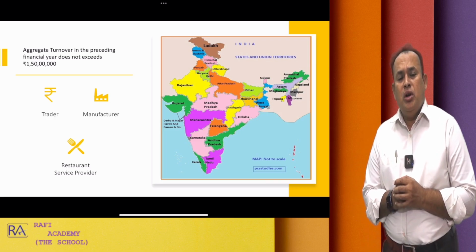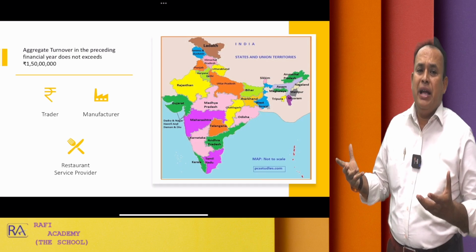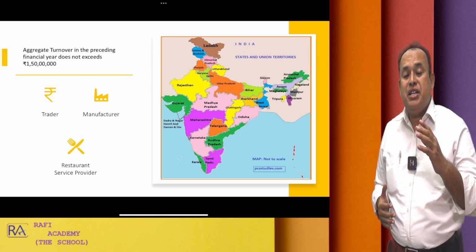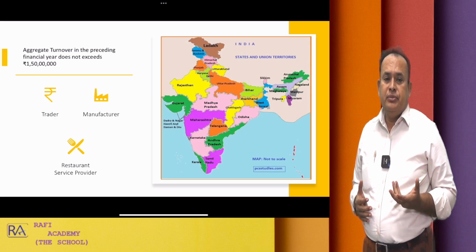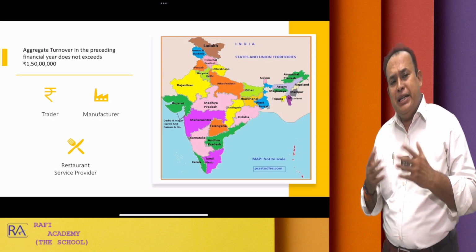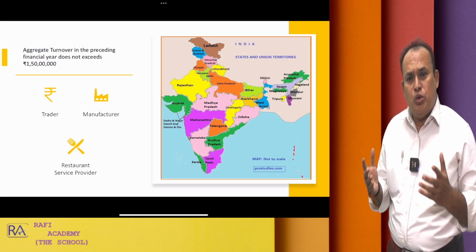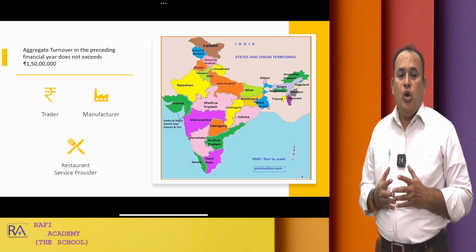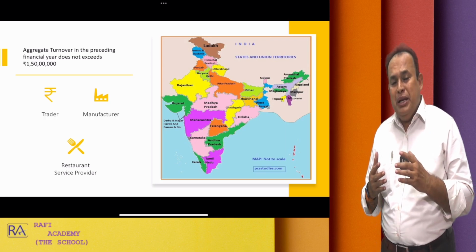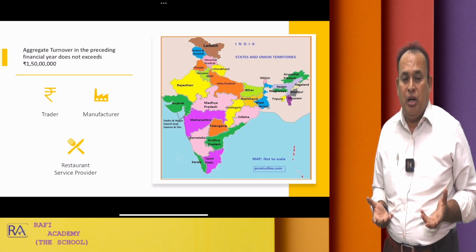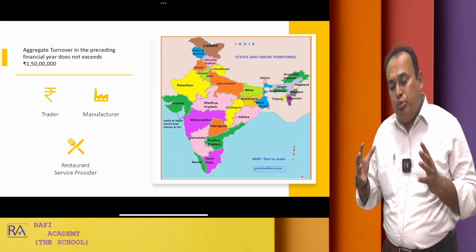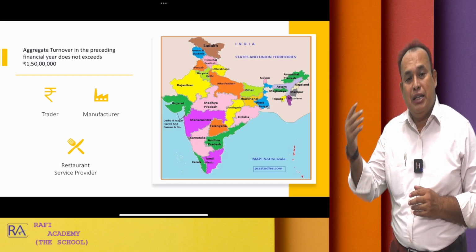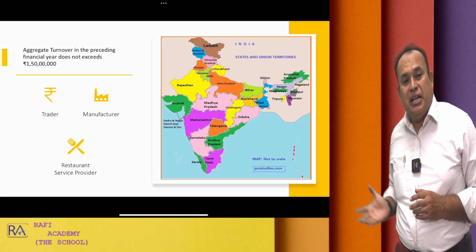Sir, we have all over India, pan India, 28 states plus 8 union territories. For all the states or UTs together, 1 crore 50 lakhs? Yes, sir, it is PAN-based turnover. One PAN holder might possess multiple registrations under GST law across India. All put together, it should not exceed 1 crore 50 lakhs as the aggregate turnover in the preceding financial year, meaning the previous year.